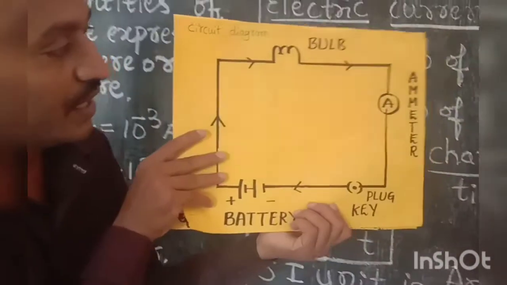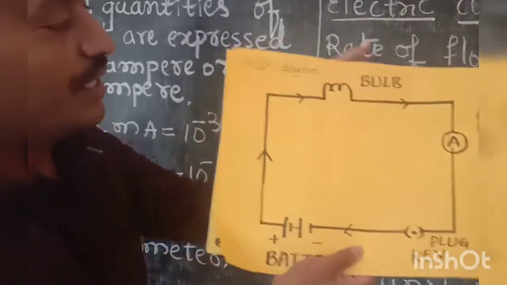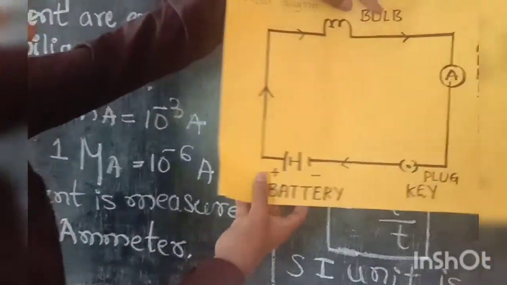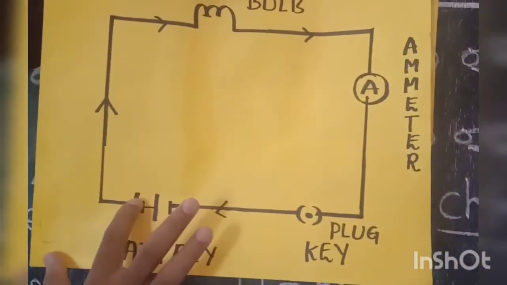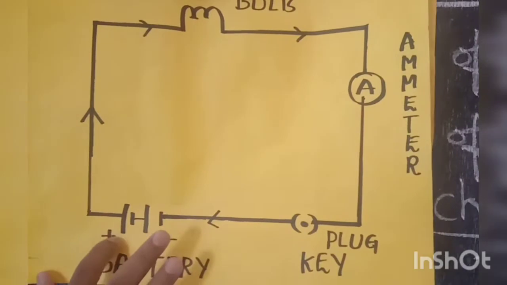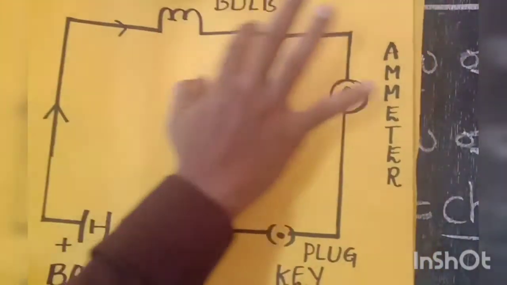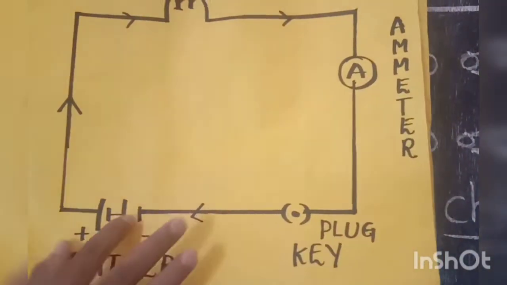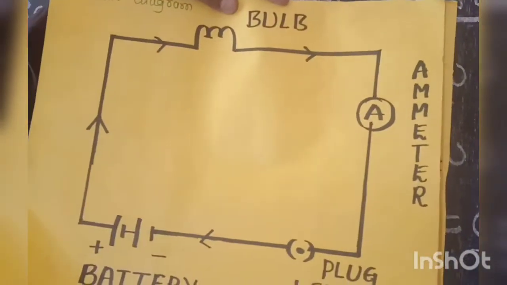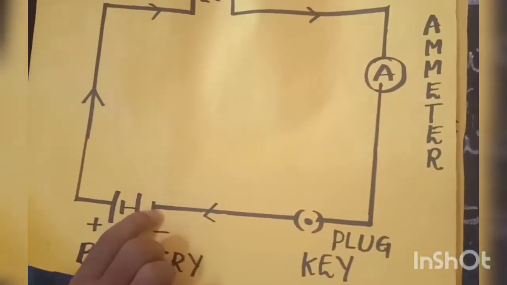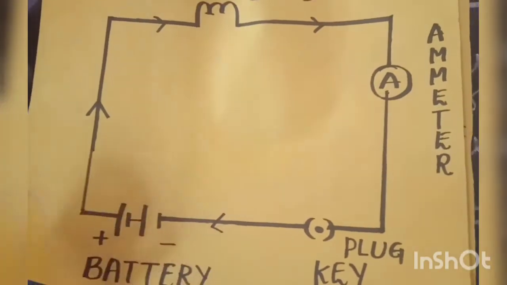So now this is the circuit diagram of an electric circuit. Dear students, here I have taken a battery. Just now I said the electric current always flows from the positive pole to the negative pole, right? So here the longer line indicates the positive charge and the shorter line indicates the negative charge in a battery.